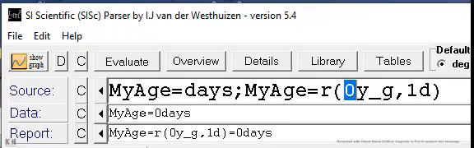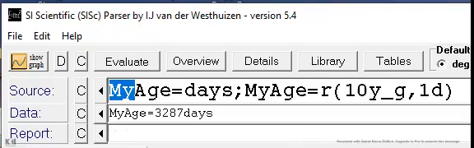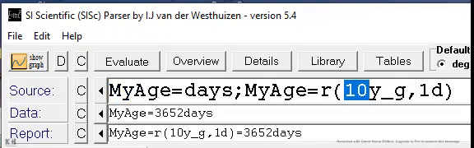So let's start: 0, 1, 2, 3, 4 years. You will see it's an actual year that's been computed in terms of days. 5, 6 years, 7, 8, 9, 10, and so on, to 120. 11, so just pause the video on the age you want in terms of days.